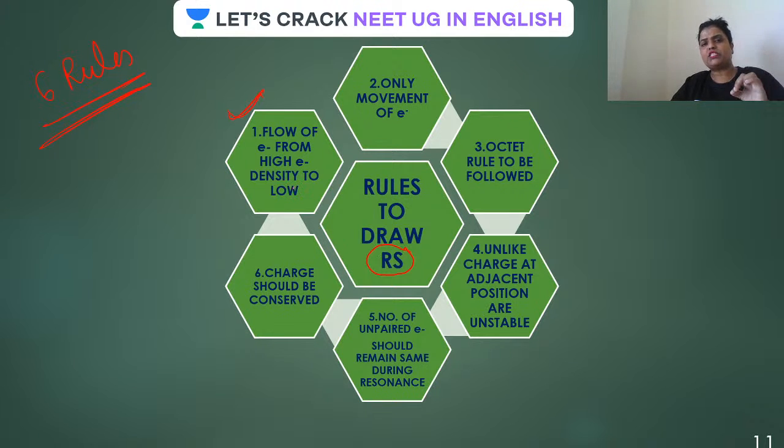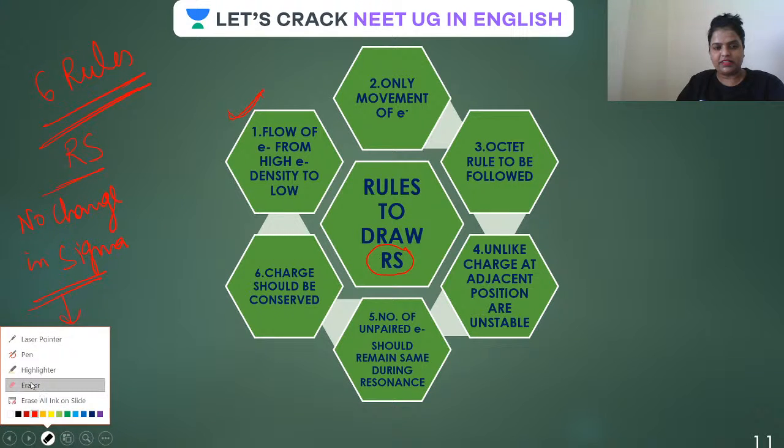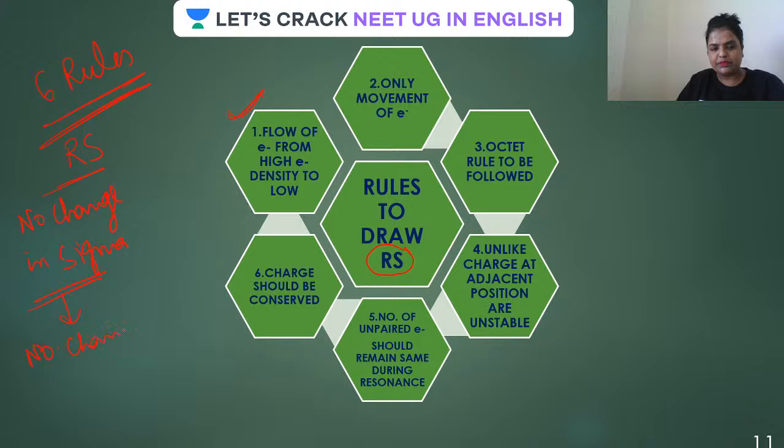But before this, I just want to tell you, whenever you are writing a resonating structure, always remember a thumb rule: no change in sigma bond. And if there is no change in sigma bond, it means there is no change in the arrangement of atoms. No change in what? Tell me faster. No change in